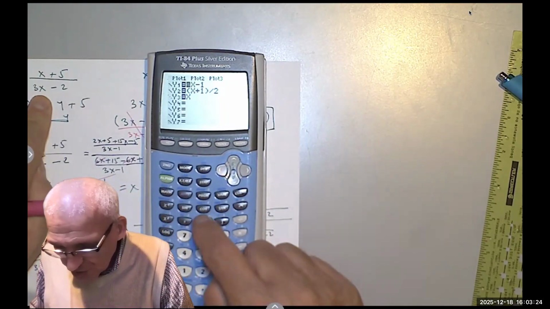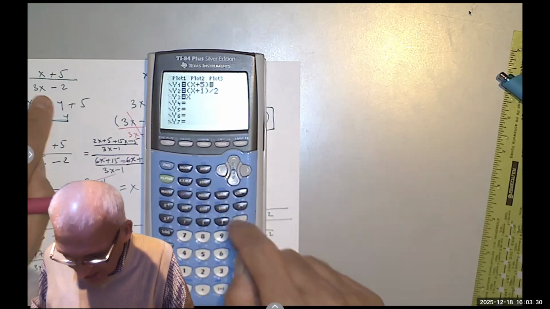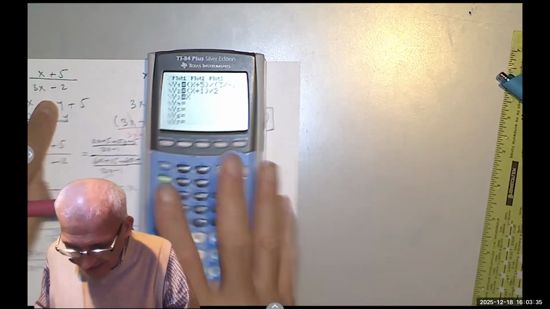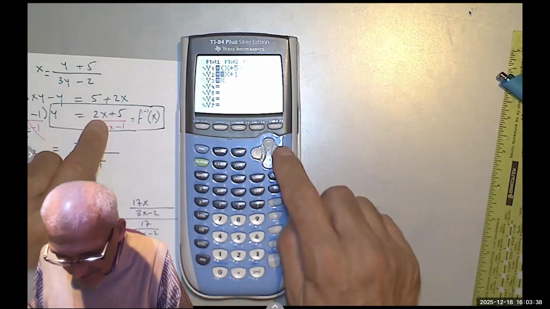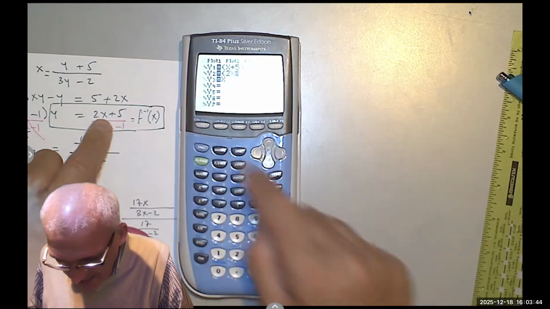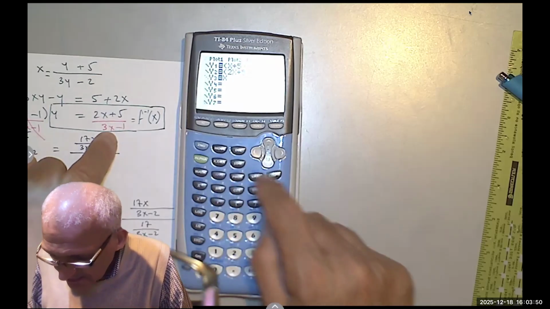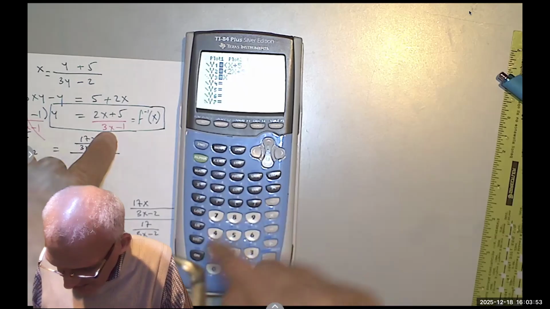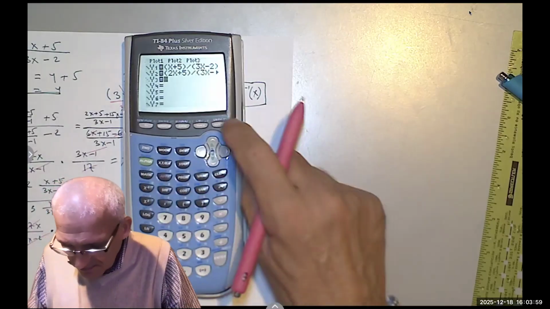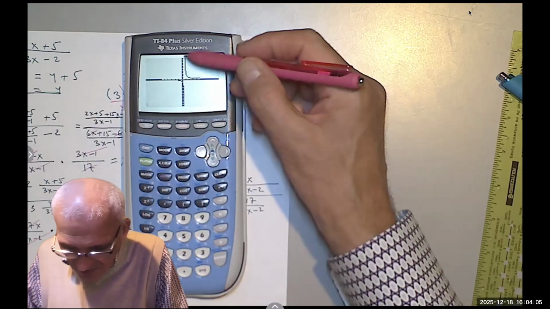So here I'm going to draw x plus 5 divided by 3x minus 2. And here I'm going to plot 2x plus 5 over 3x minus 1. And the third one, I'm going to leave it as it is. I don't know if the window is good enough or we can check. Okay, this is one graph.